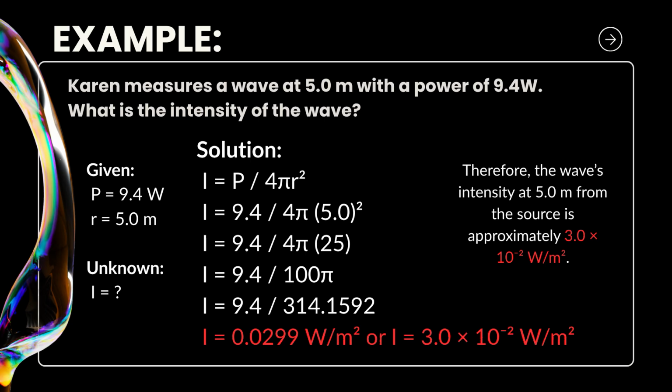Or, we can write it in scientific notation, which is 3.0 times 10 to the power of negative 2. And do not forget the unit of intensity of wave, which is watt per square meter. So we can conclude that therefore the wave intensity at 5.0 meter from the source is approximately 3.0 times 10 to the power of negative 2 watt per square meter.